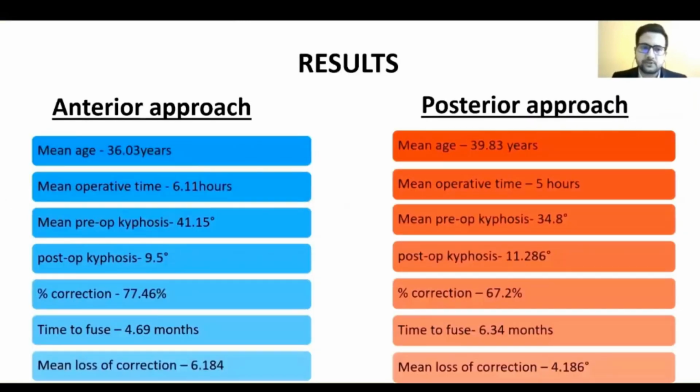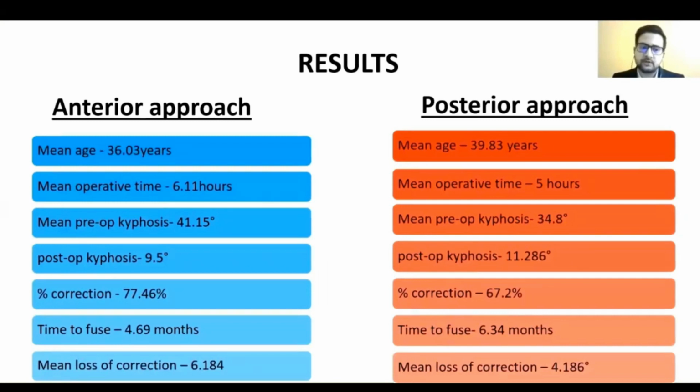The results of our study showed the mean age of the patients was 36.3 years in anterior approach as compared to 39.8 years in posterior approach. The mean operative time in anterior approach was slightly longer, 6.11 hours as compared to 5 hours in posterior approach. Mean preoperative kyphosis was 41 degrees and postoperative kyphosis 9.5 degrees with 77.46% correction in anterior approach, which was statistically significant compared to 67.2% correction in posterior approach.